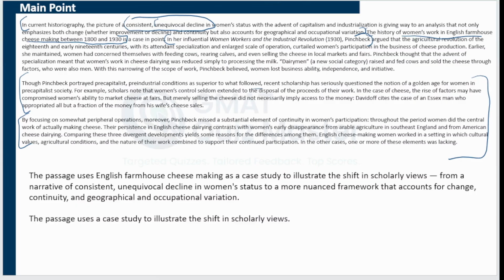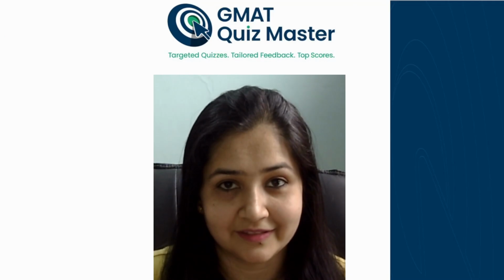So, if I have to write it specifically, I would say the passage uses English farmhouse cheese making as a case study to illustrate the shift in scholarly views from a narrative of consistent, unequivocal decline in women's status to a more nuanced framework that accounts for change, continuity, and geographical and occupational variation. If I have to present a generic main point, I would say that the passage uses a case study to illustrate the shift in scholarly views. With this, we have analyzed the complete passage.